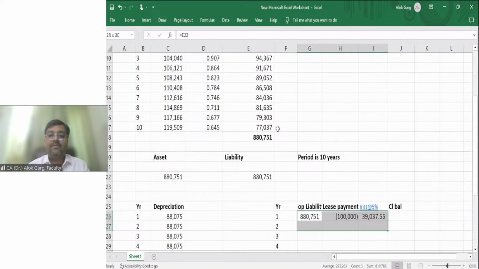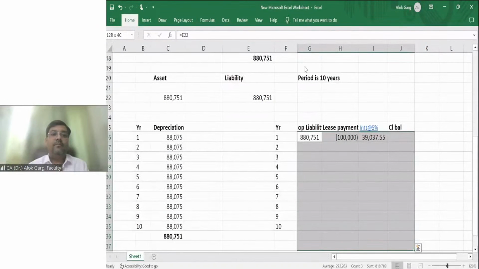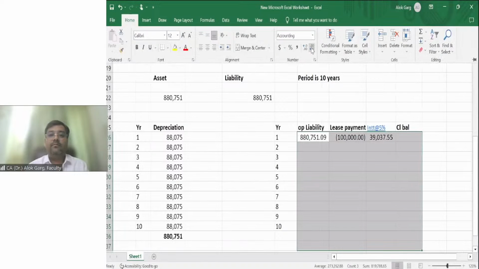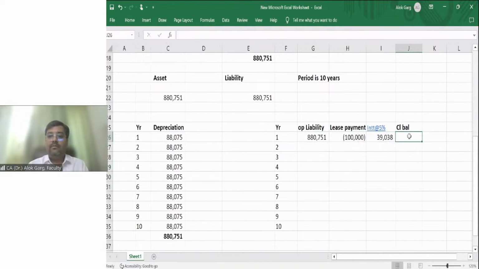This will be your interest. Your closing balance will be this plus this plus this.